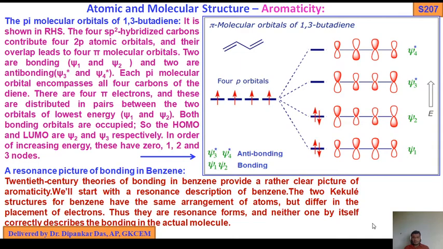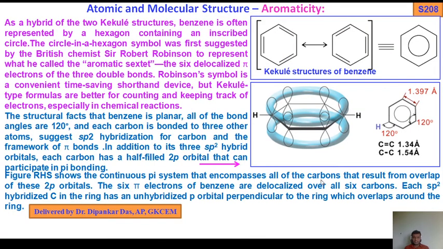Come to the next slide. What you see is the Kekulé structure. Here this pi bond comes here, this pi bond comes here, so ultimately we get this one. As a whole we can write this as the resonance hybrid of benzene.